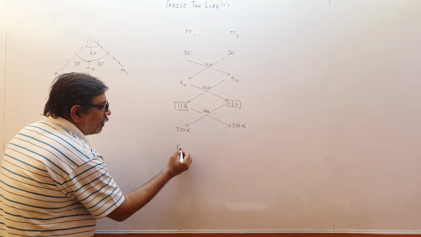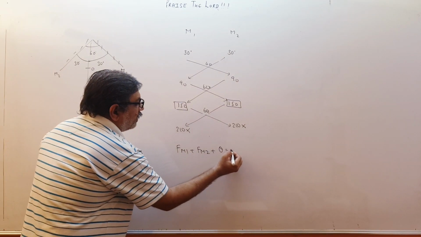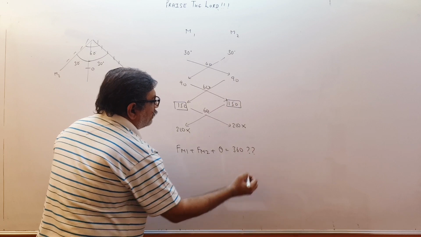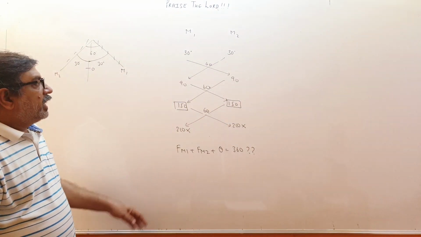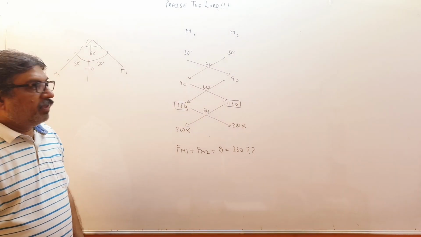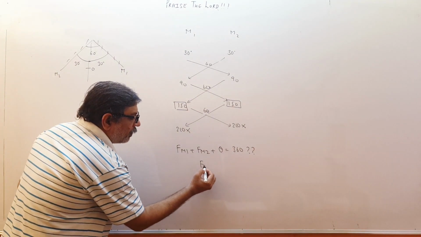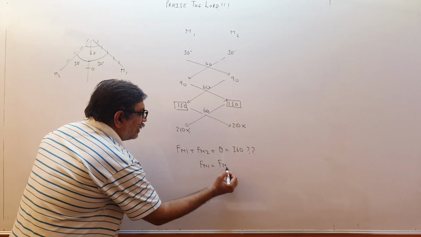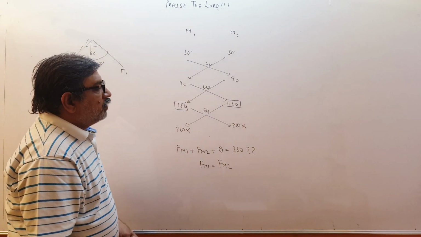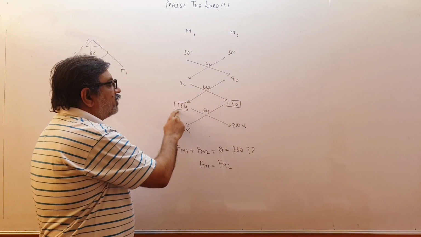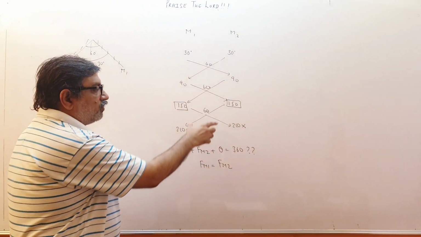Let us check: Fm1 plus Fm2 plus theta. Is it 360? 150 plus 150, 300, and the angle between them 60, 360, yes. Therefore, these two images will coincide. Therefore, Fm1 and Fm2 are equal. The final image of the first mirror and the final image of the second mirror are the same point. So we were thinking one image, second image, third image, 4, 5, 6 images, but no, there will be only 5 images because the last two will be coinciding.